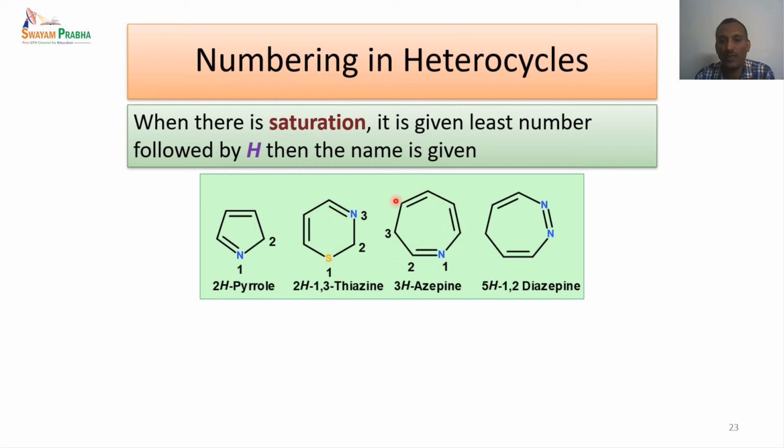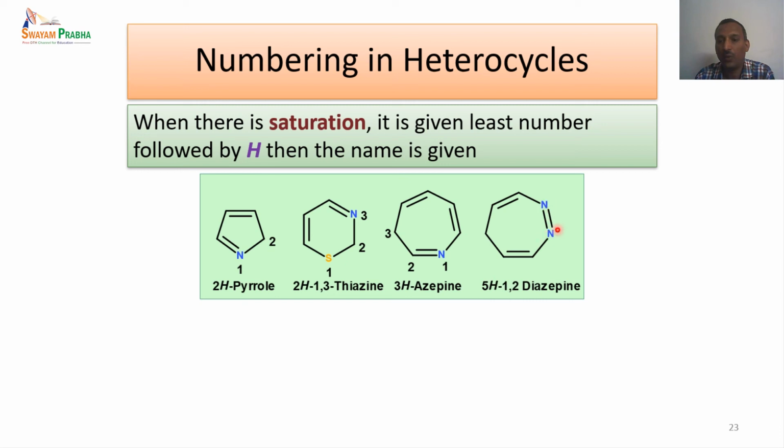And if you look at this compound, this is a 7-membered ring. In this particular case, because there is only one nitrogen, it gets the lowest number 1, 2, 3. The third carbon has the hydrogen atom, that is the saturated one. So this is written as 3H, and this is a nitrogen heterocycle. So we write az, and the 7-membered ring is hepta. The first two letters are ep. So this ep talks about this being a 7-membered ring, and this ine is the ending for the nitrogen heterocycle. So this compound is named as 3H-azepine.